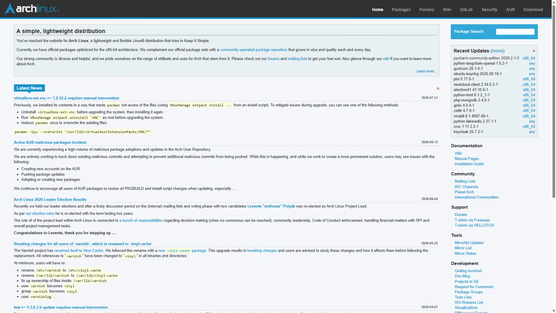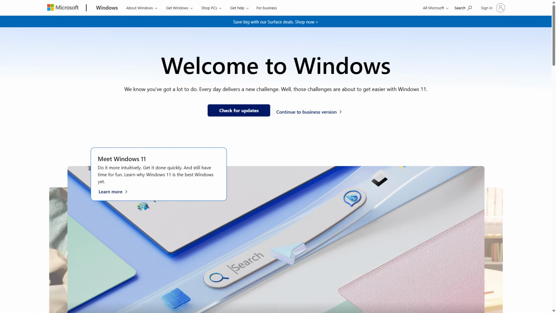Arch Linux versus Windows FPS. Which operating system delivers better gaming performance? This video compares Arch Linux and Windows, highlighting their impact on frame rates and overall gameplay experience without compromising stability or compatibility. Arch Linux and Windows represent two distinct approaches to gaming.